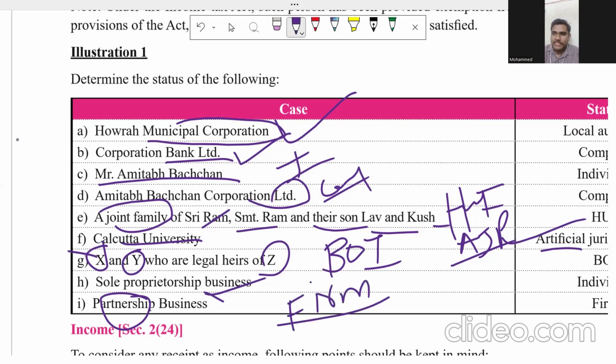I hope the definition of person is clear. If you have any doubts, you can ask, or you can post in the chat section as well. I hope we are good to go. Okay, thank you for the confirmation.